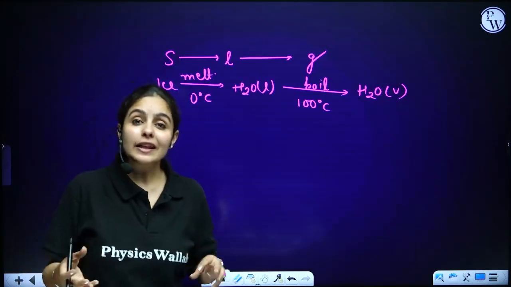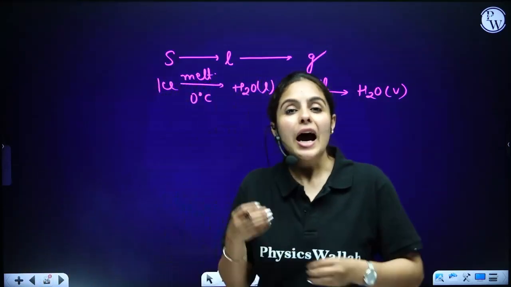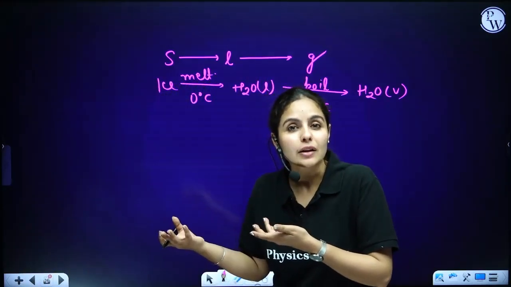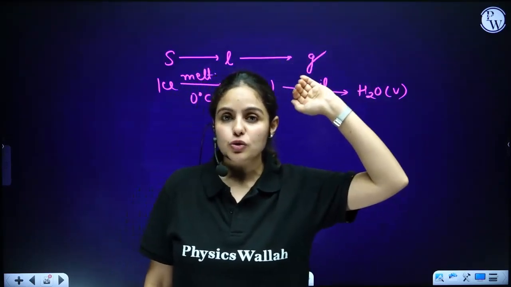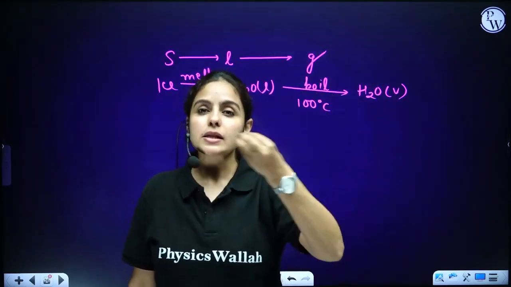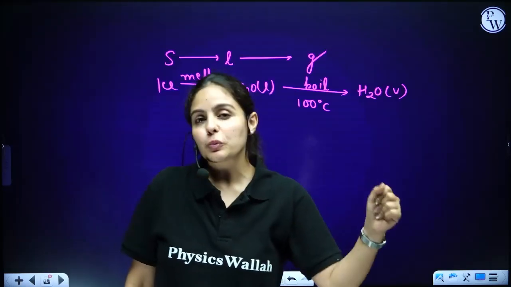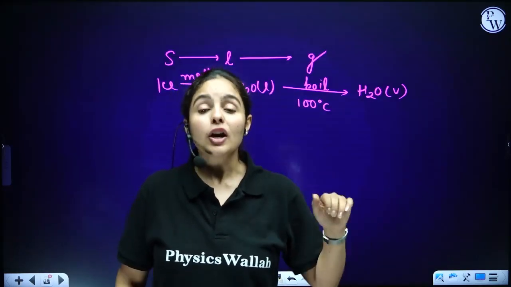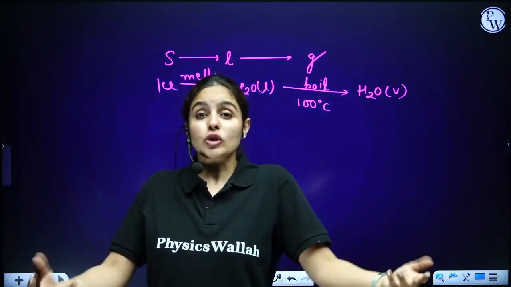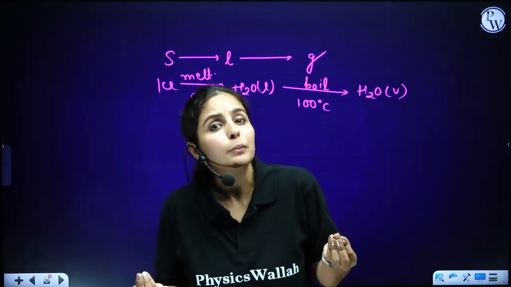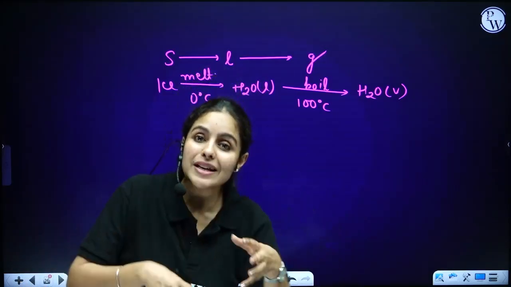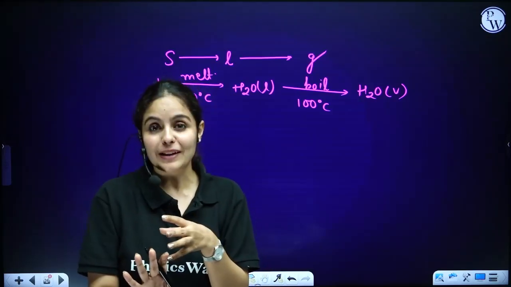Now, to explain how this conversion is happening: you have just told me, ma'am, solid converts into liquid, liquid converts into gas, we are just heating it. Ice starts melting into liquid, and after you boil it, it turns into water vapors. I know this already, but how exactly is this happening?